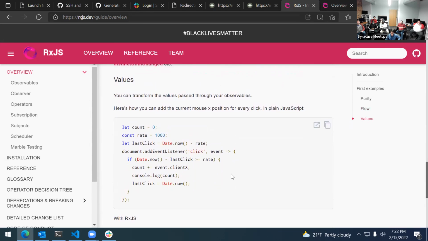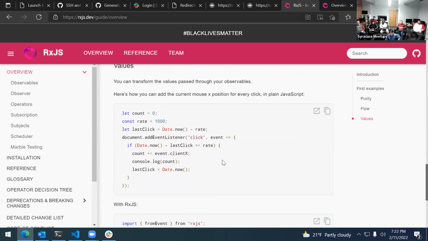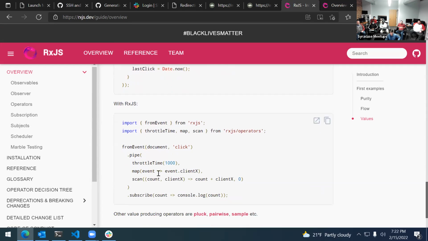Values. You can transform the values passed through your observables. Here's how you can add the current mouse position for every click in plain JavaScript. So what if every single time you click, you want to record where on the screen it was clicked? Here you just grab clientX, and then you add it to your count. That's what they're doing. Here, they're just using a map and taking the events, grabbing the clientX off of it, and then piping that into the accumulator, and it will then add the clientX to the count.